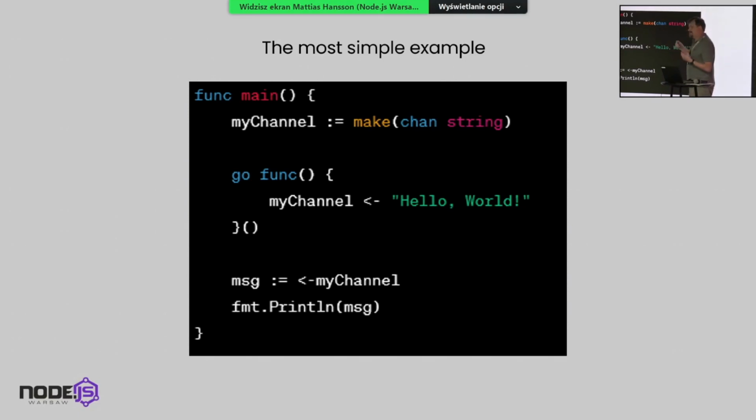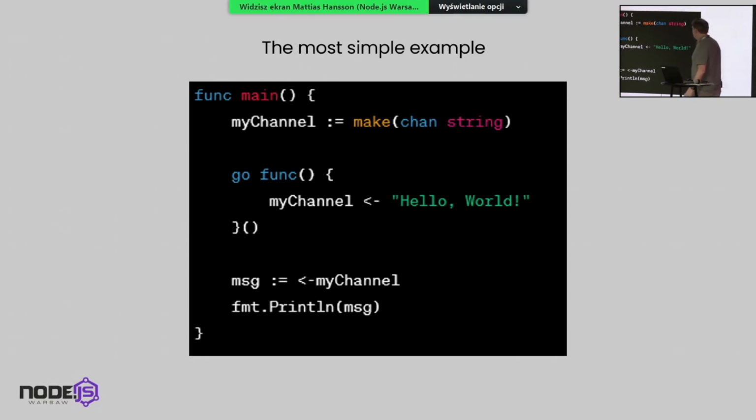So this is the most simple example we can see of doing channels, and you can see that it's exactly solving this thing, because this is an asynchronous thing. As I said, the main function said, get out of my face, but as they are sharing the channel, they can still talk to each other in some way. Of course, they can talk the other way as well, but that depends on how you write that function or that logic.